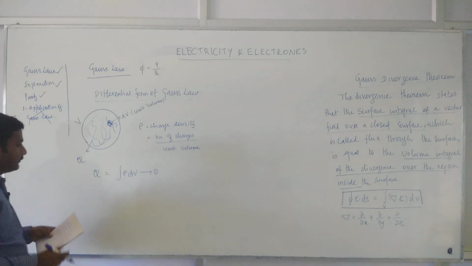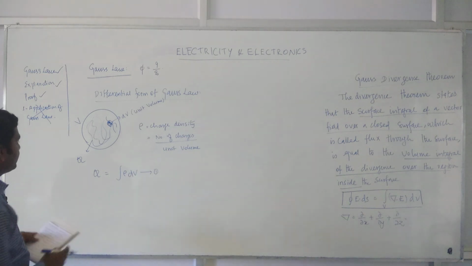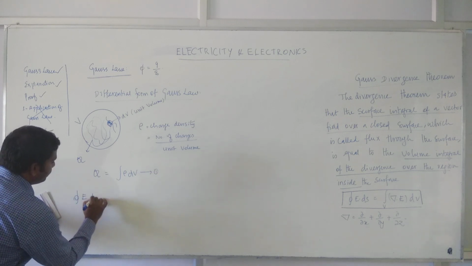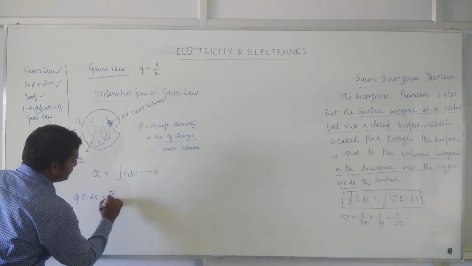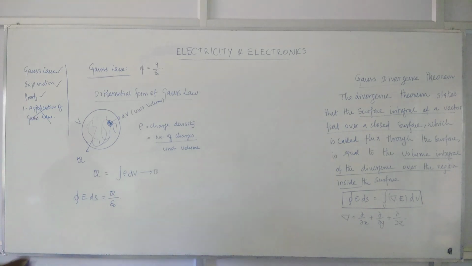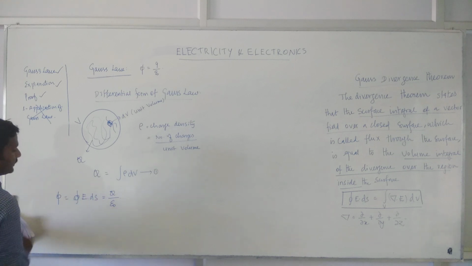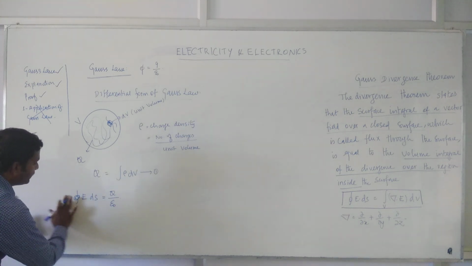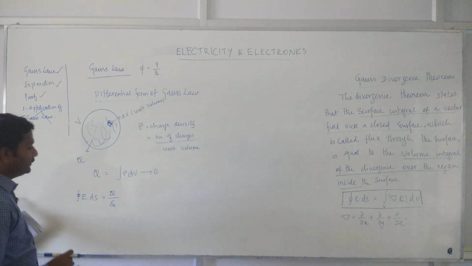Fine. Now, from the equation for flux, you can write surface integral of E dot ds, right? And you can connect this with Gauss law. Gauss law is phi is equal to q by epsilon. You can take the definition of flux, so that instead of phi, on the left side you can write surface integral of E dot ds, which is equal to q by epsilon.